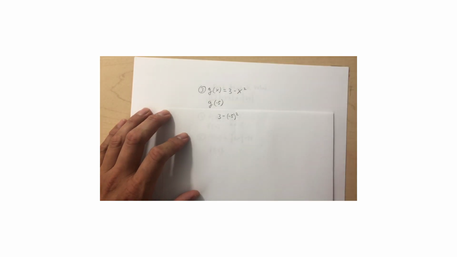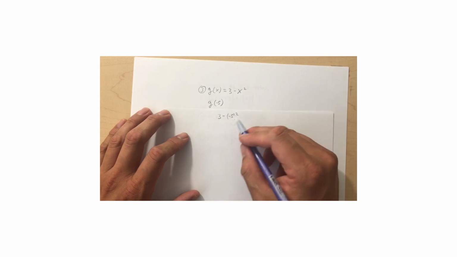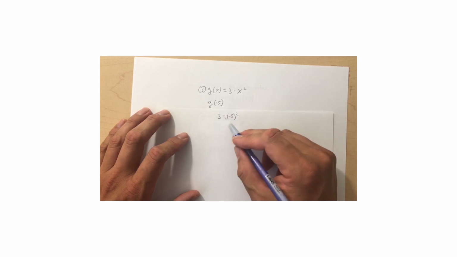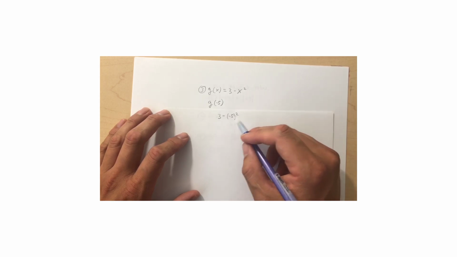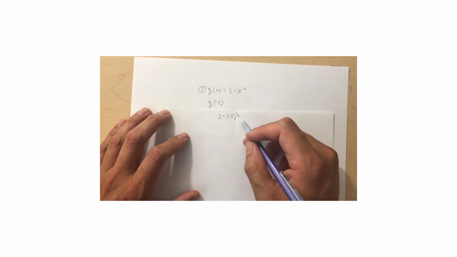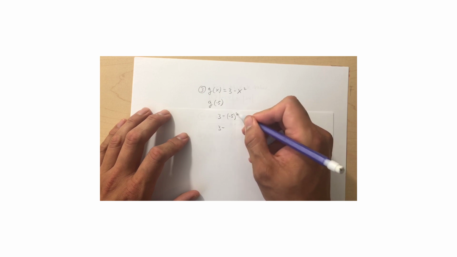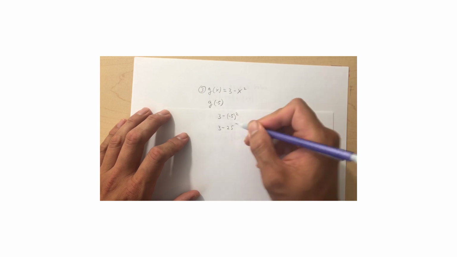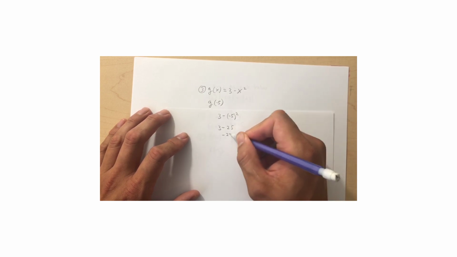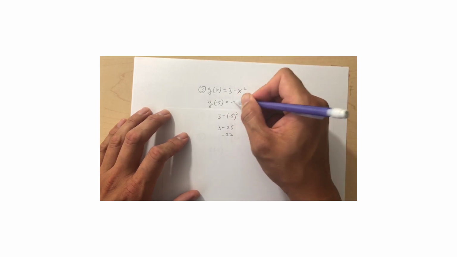Okay. Now, you always want to do the exponent first. Don't do a double negative. That means you're actually adding and subtracting first. So you want to actually do the exponent first. Okay, so it's 3 minus negative 5 to the second power is a positive 25. And my final answer is negative 22. And let's put negative 22 over here.